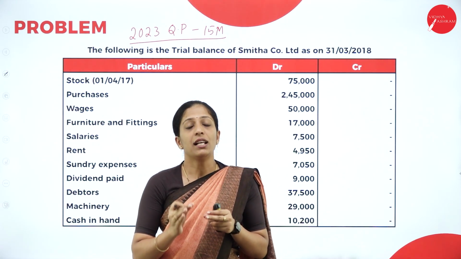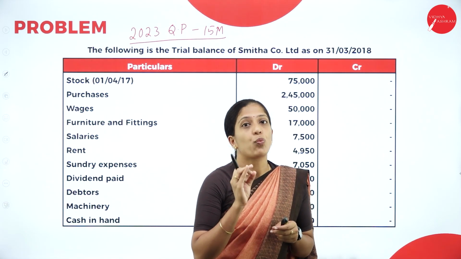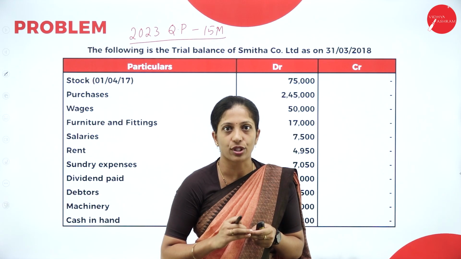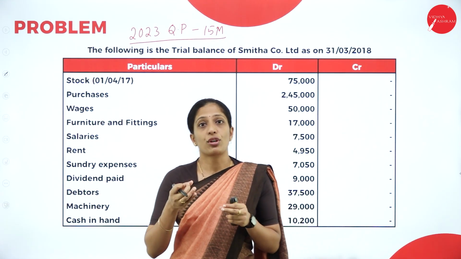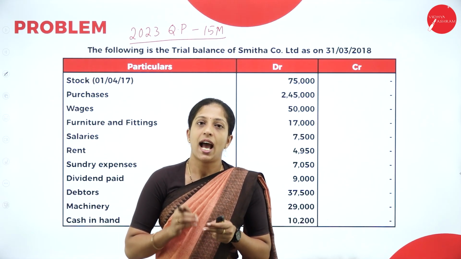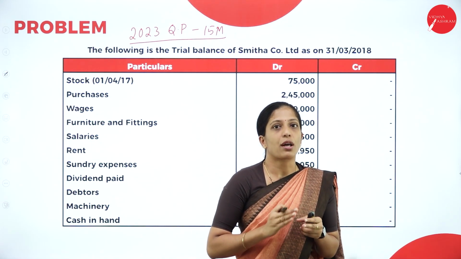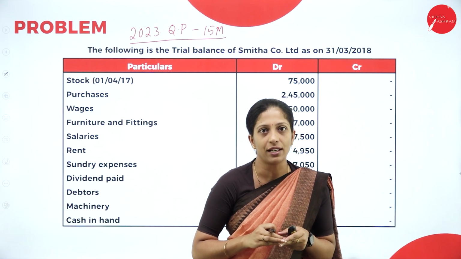As usual, the accounts in the trial balance should appear only once in your solution, and the adjustment we will record twice. So you have to prepare your statement of profit and loss and balance sheet as per Schedule 3 of Companies Act 2013. Part 1 will be balance sheet and part 2 will be statement of profit and loss.